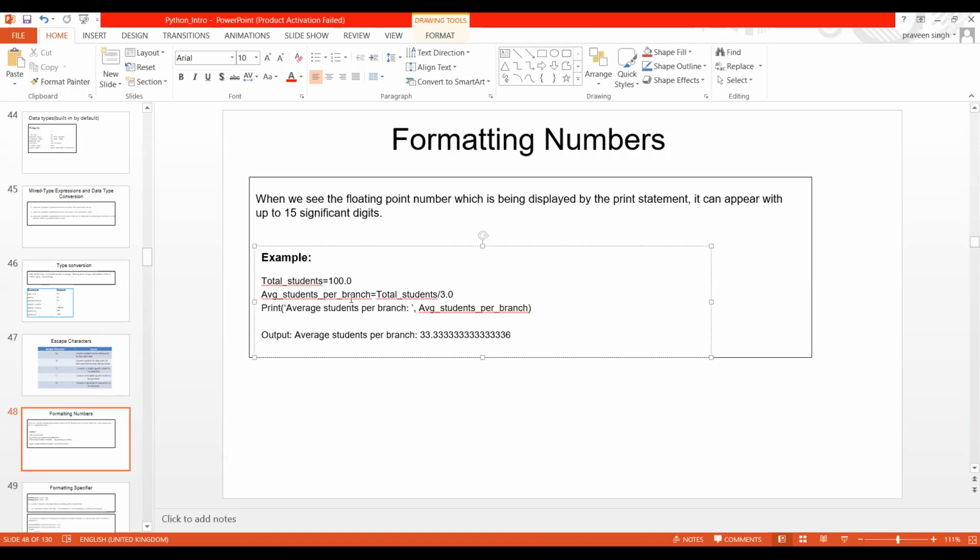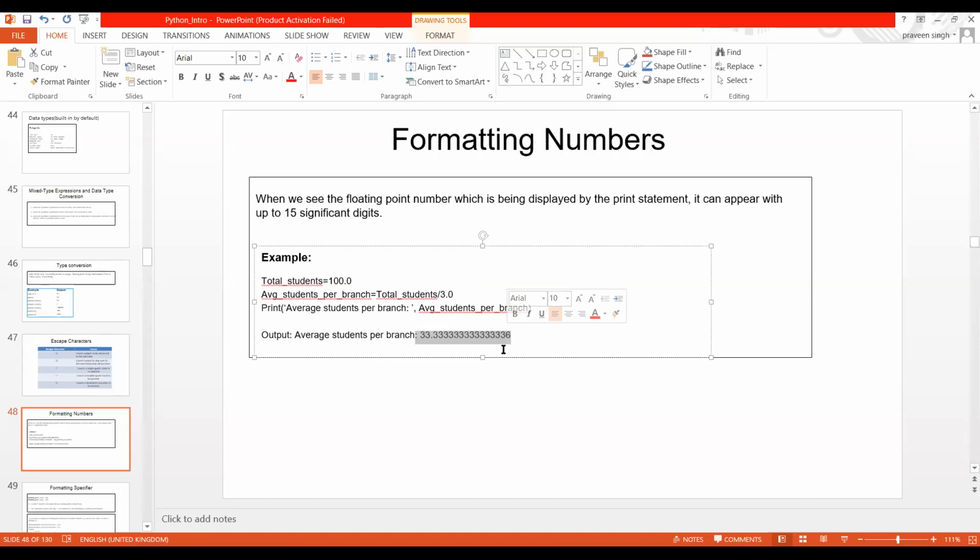Let's say you have 3 branches in your class, and I want to know how many students there are per branch. So I need to calculate the average. Once I get that, I'll get an output like this. But nobody likes this output.